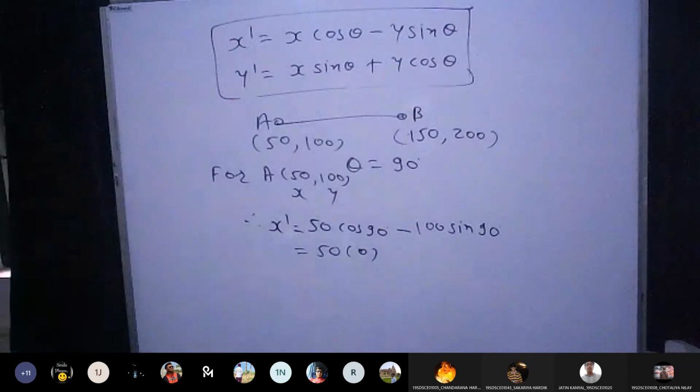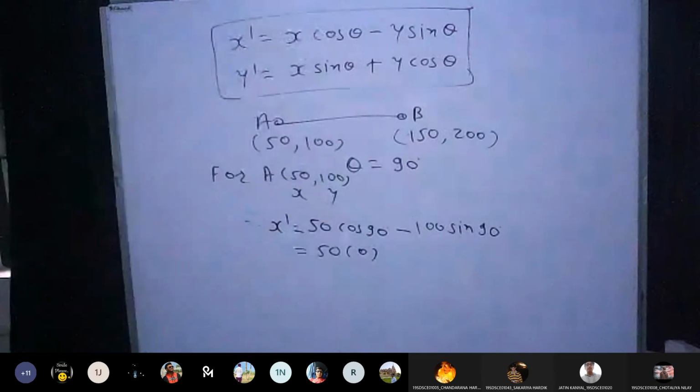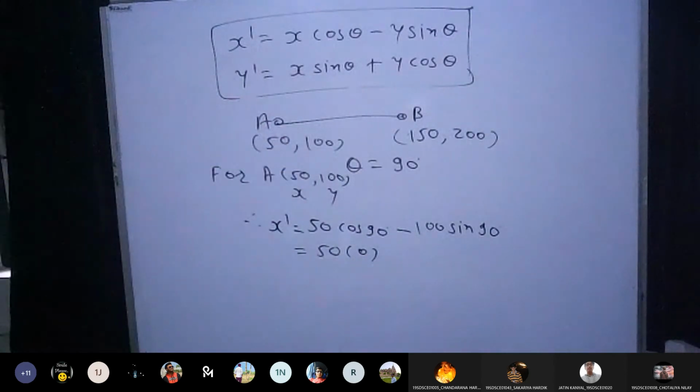If you don't know, you need to remember it. In your standard 10, you went through that table: sin, cos, tan, cot, cosec, sec, with values ranging over 0, 30, 45, 60, 90. Once you refer to it, you will find cos 90 is 0. I am not going to explain it again to save time, but if you have any doubt, tell me during my free time. I can explain the entire table. You don't even need to remember it, as there is a trick to find the values. I am not going into detail.